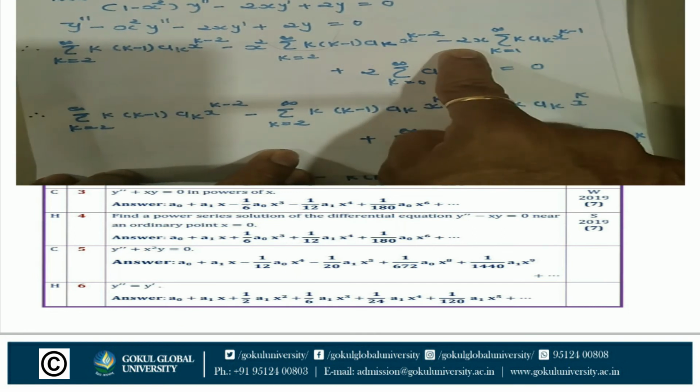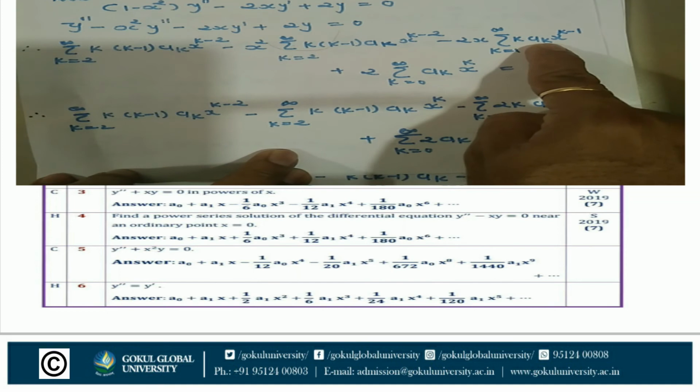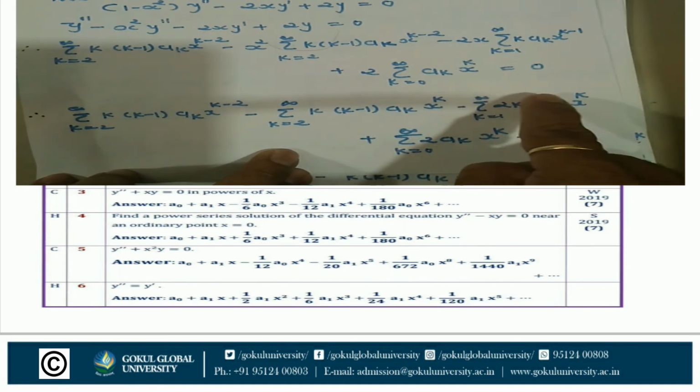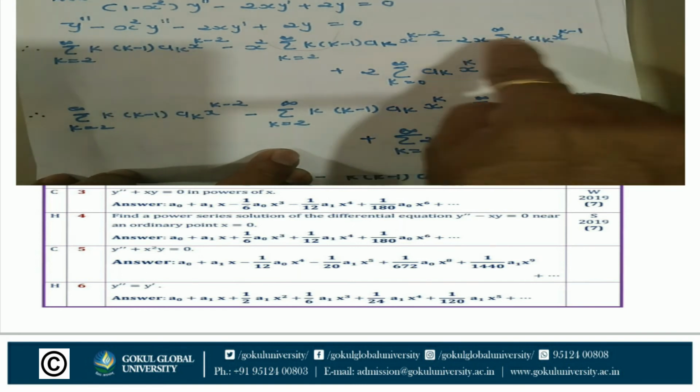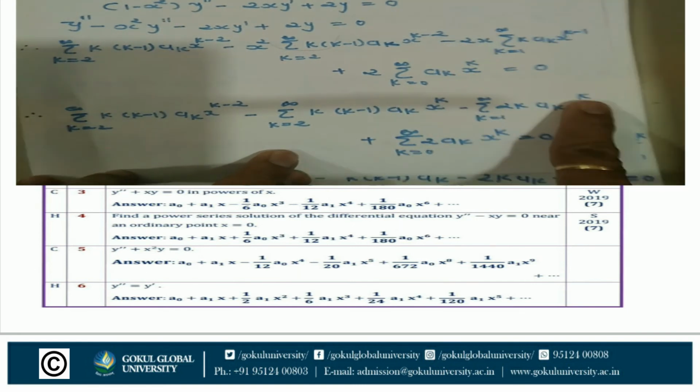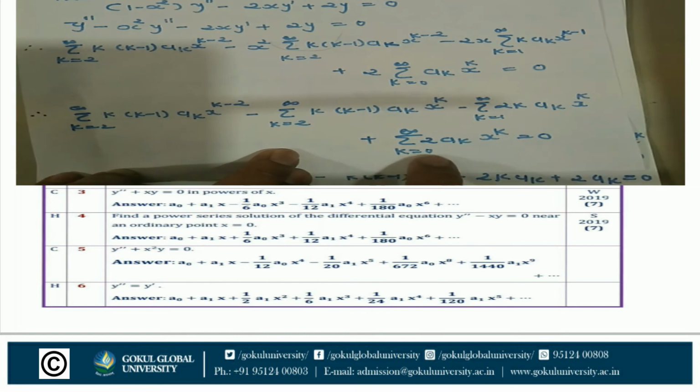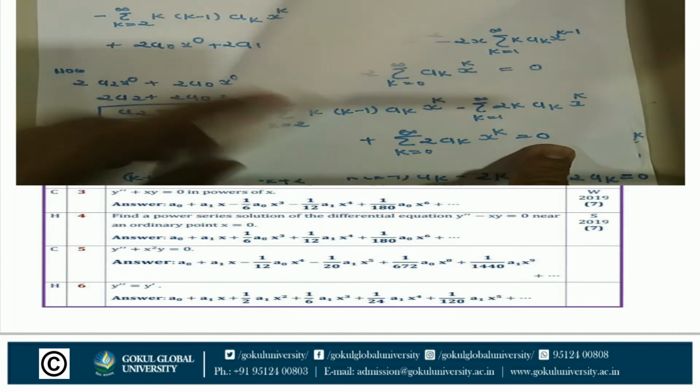Minus 2x multiplied inside the term: sigma k is equal to 1 to infinity 2k ak x raised to k minus 1 into x raised to 1, so x raised to k, plus sigma k is equal to 0 to infinity 2 ak x raised to k is equal to 0.